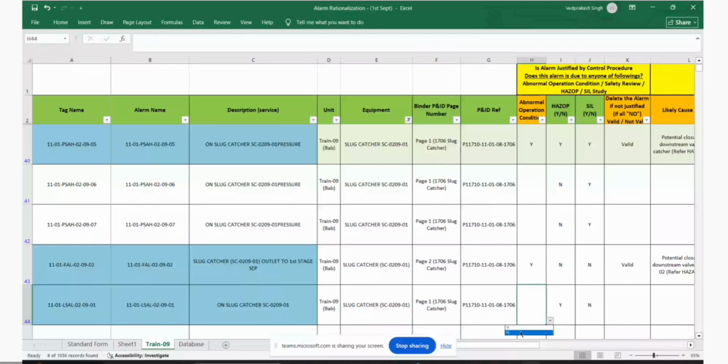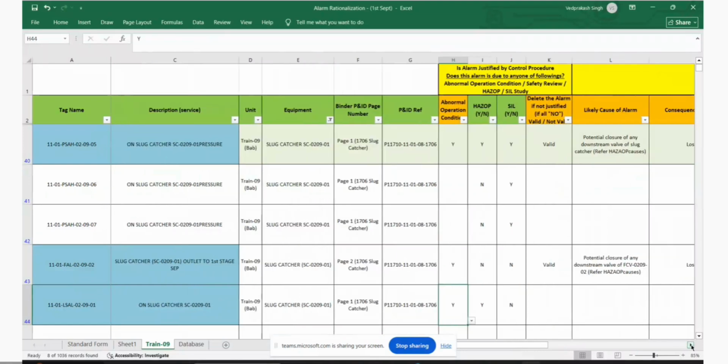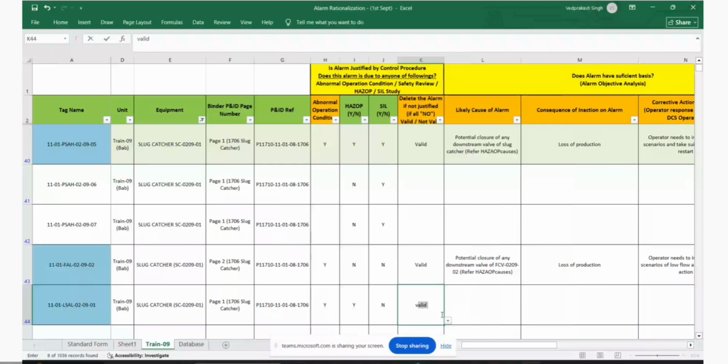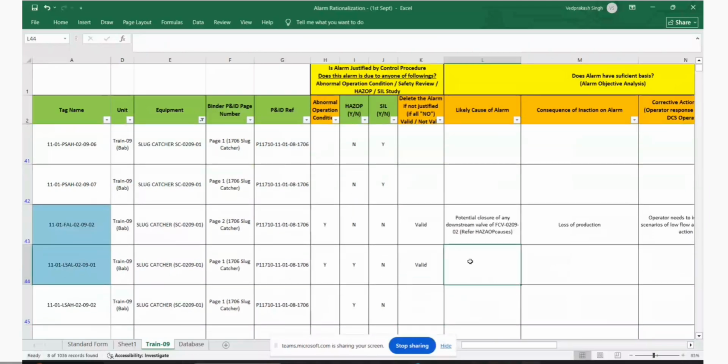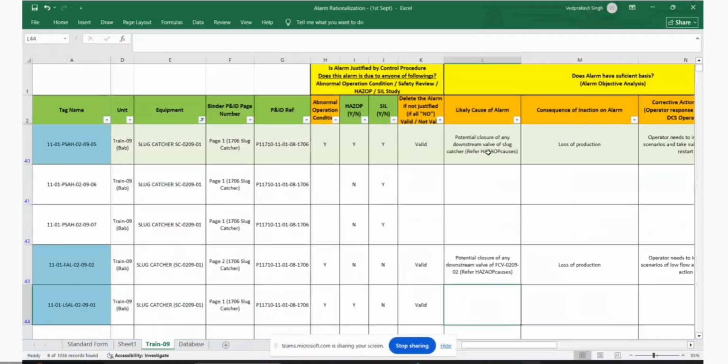Yes, answer is yes. And this was discussed in HAZOP. We have taken this one. And this is qualifying valid because this is valid alarm. Let's flow from the obstacle. Yes, and we have to take action. What is likely cause of this?